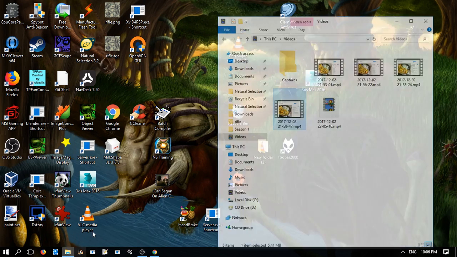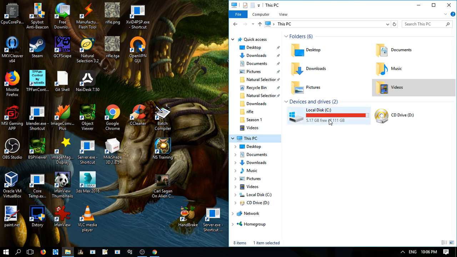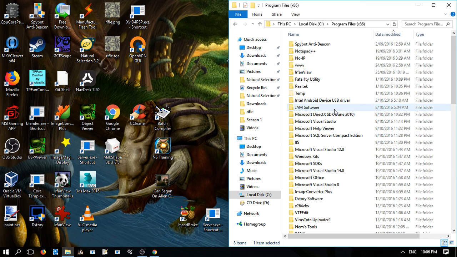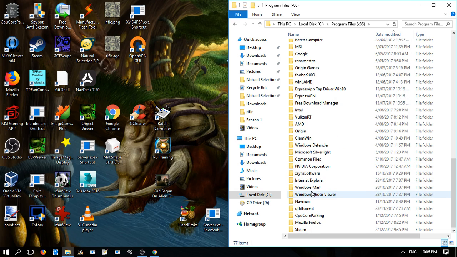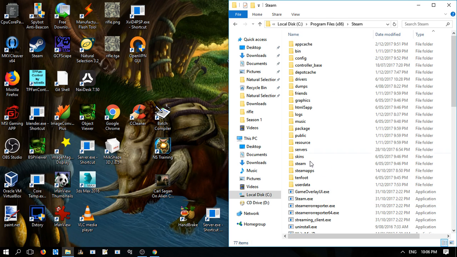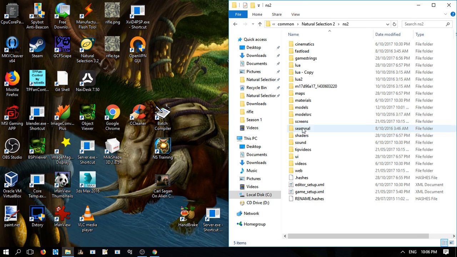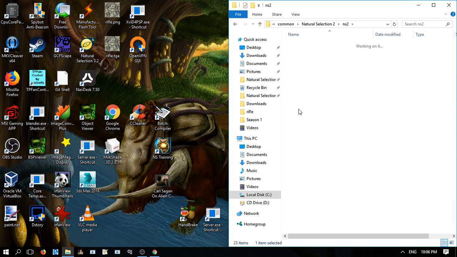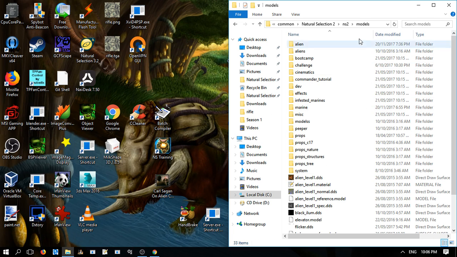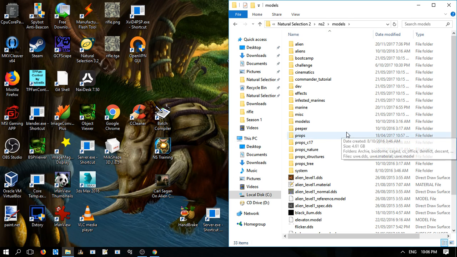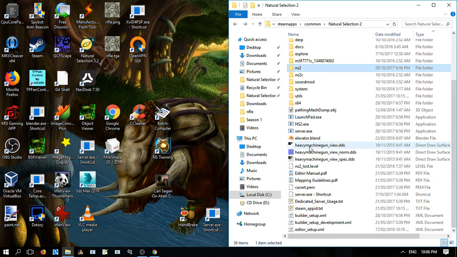Go to your NS2 folder, which is located in C, Program Files, Steam, Steam Apps, Common, Natural Selection 2, NS2. So as you can see in here, there's the models. You'll need to use the same format for the modification. What I will do is go back to the NS2 folder and launch the launchpad.